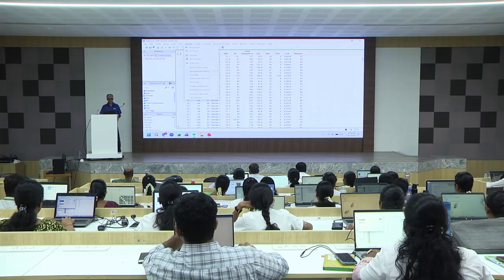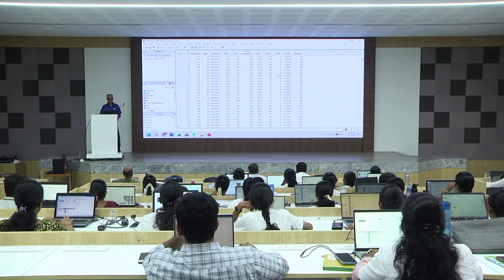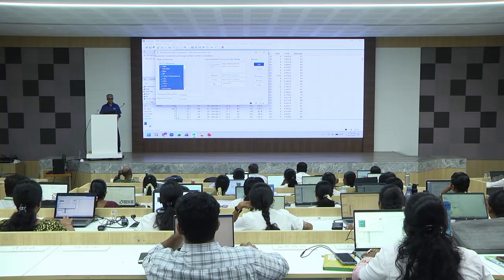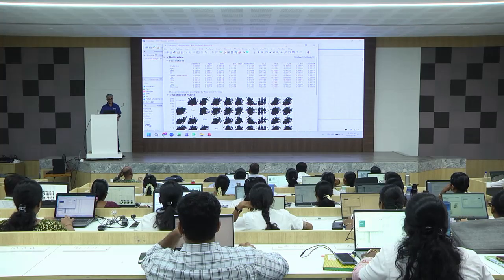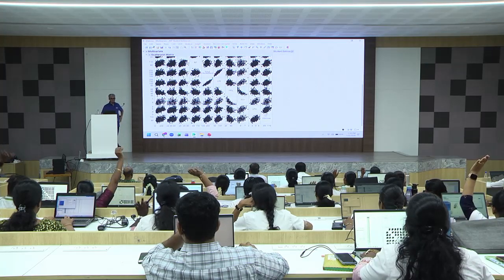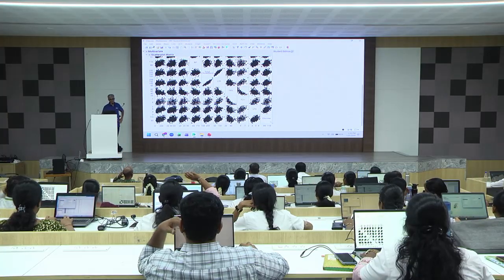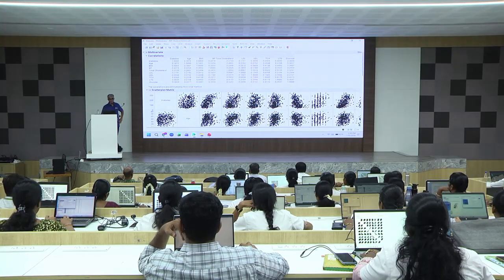Analyze, multivariate methods, multivariate, I drag and drop all of this. Now look at this, there is gender, which is a categorical variable, which is not selected. JMP says that it is not selecting. How many of you got this? Now this is called a scatter plot matrix. You can play around with it. Now you see, these are all dynamically linked.